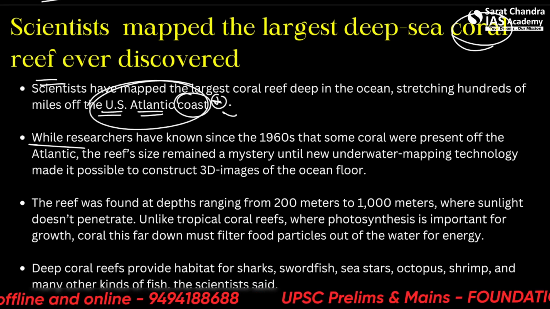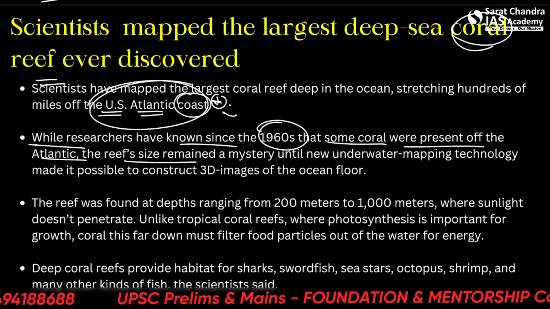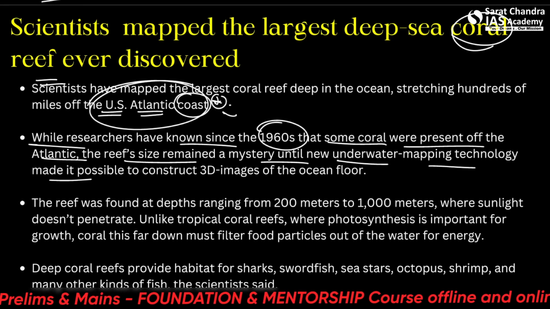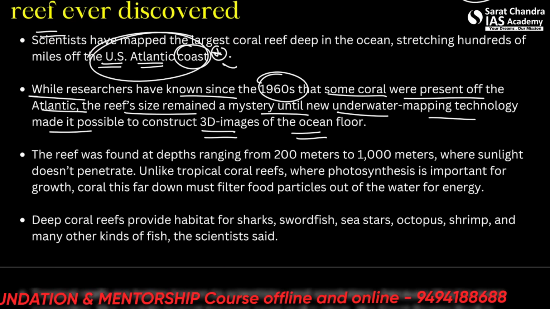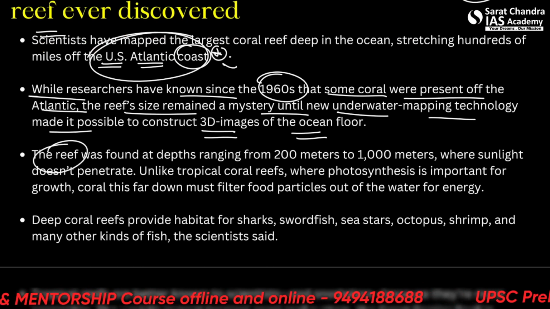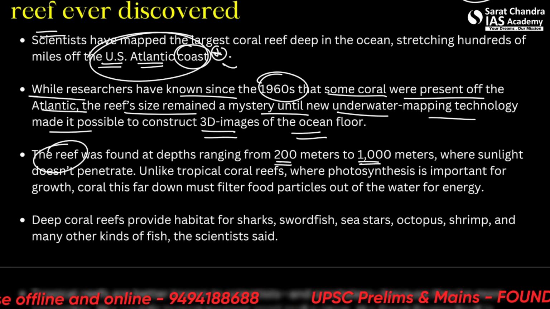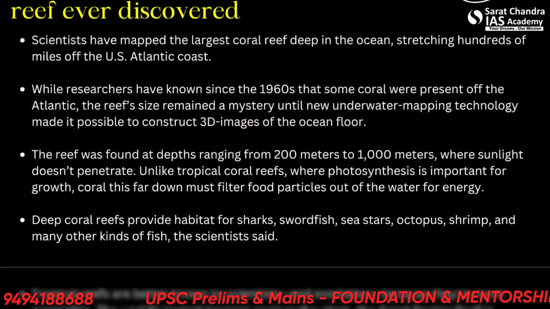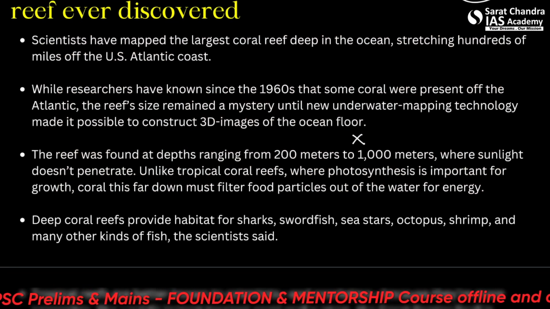While researchers have known since the 1960s that some corals were present off the Atlantic, the reef size remained a mystery until new underwater mapping technology made it possible to construct 3D images of the ocean floor. The reef was found at depths ranging from 200 meters to 1000 meters. At these depths, sunlight does not reach in an adequate amount, and these reefs have various different modes of gaining nutrition.